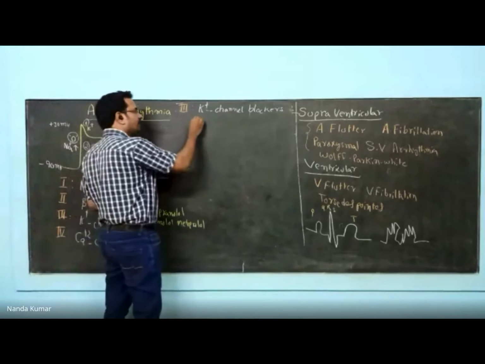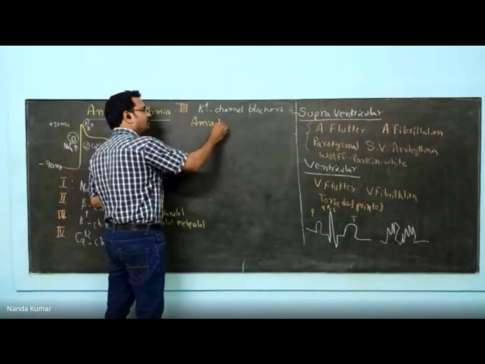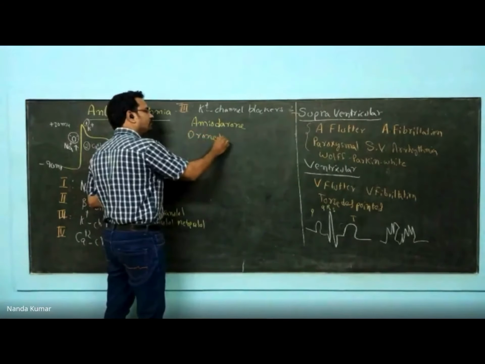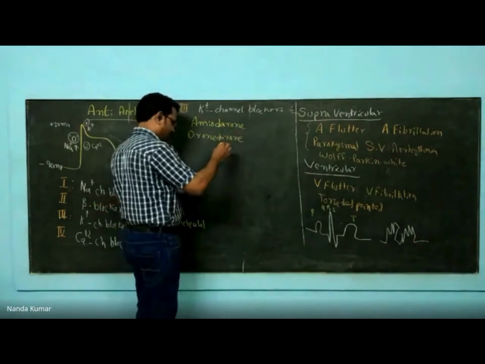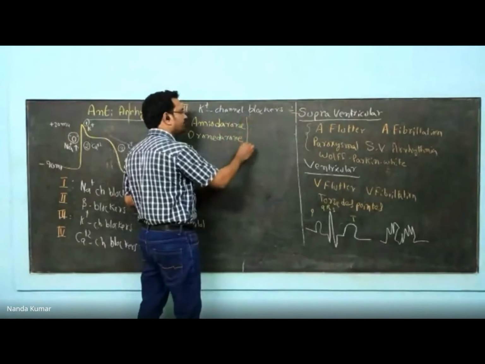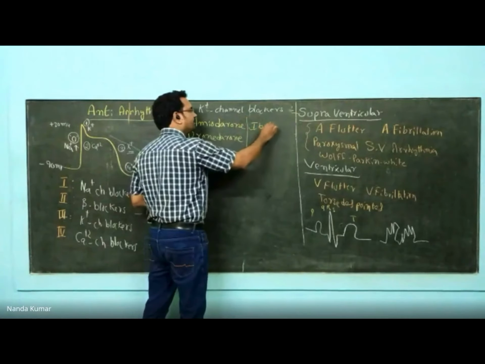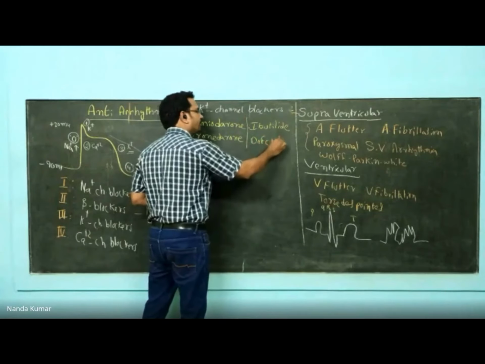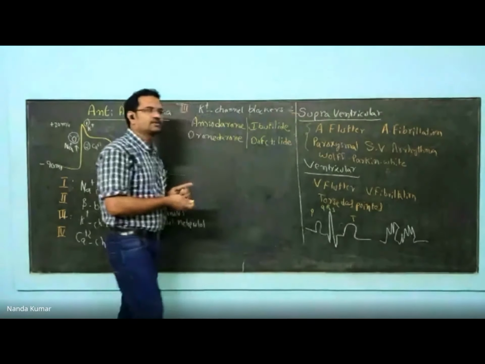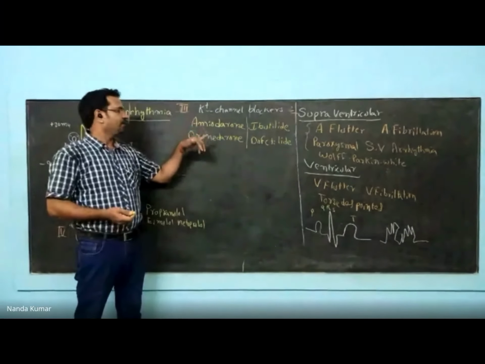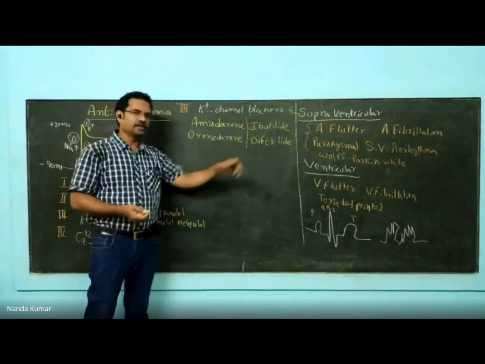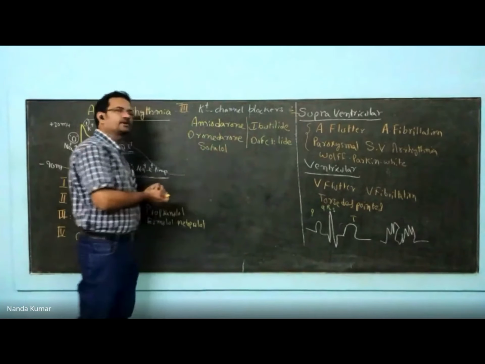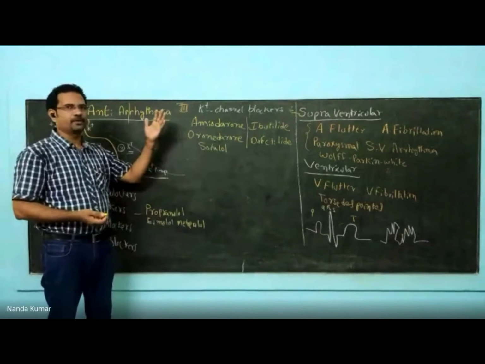The drugs are amiodarone, dronedarone, ibutilide, dofetilide. Bretylium is also there. But major drugs are these ones: amiodarone, dronedarone, ibutilide, dofetilide. One more drug is there known as sotalol. Now, sotalol is a unique drug because it is a beta blocker as well as potassium channel blocker.